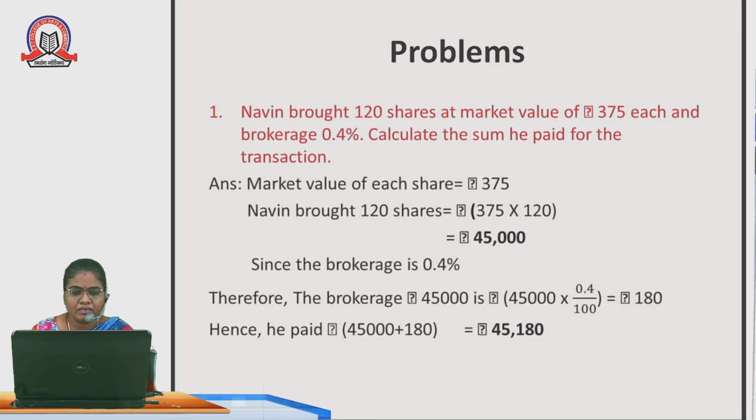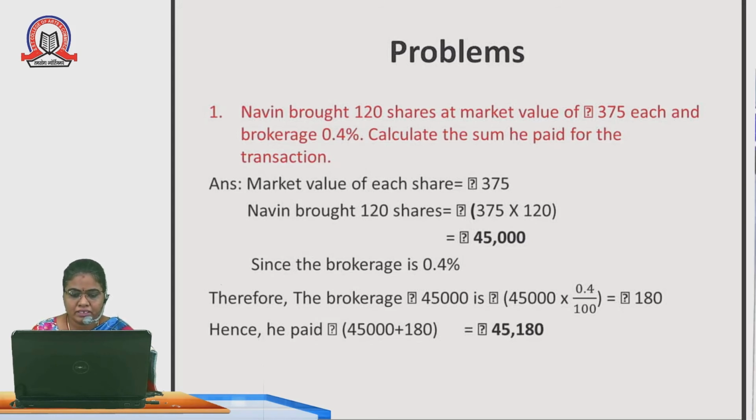So the market value of each share is rupees 375. Naveen bought 120 shares. One share is 375, so 120 shares is 375 into 120, and we are getting 45,000. Since the brokerage is 0.4 percentage, from the total amount 45,000 we are calculating the 0.4 percentage value.